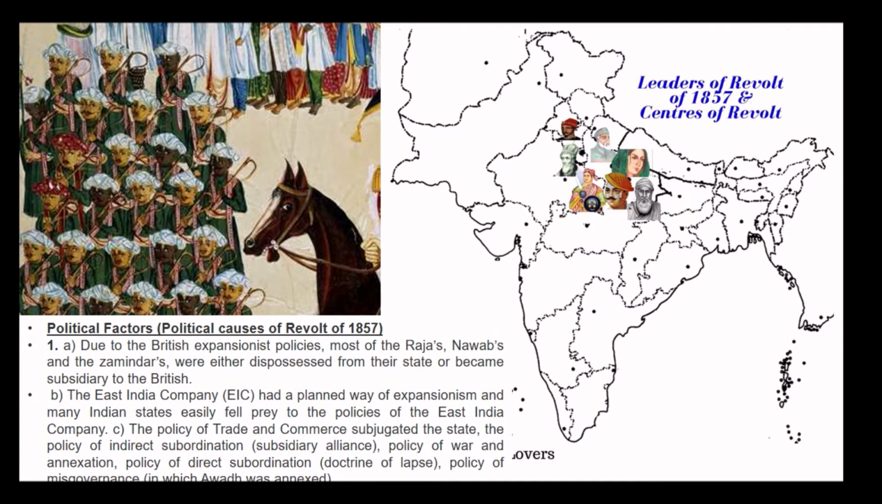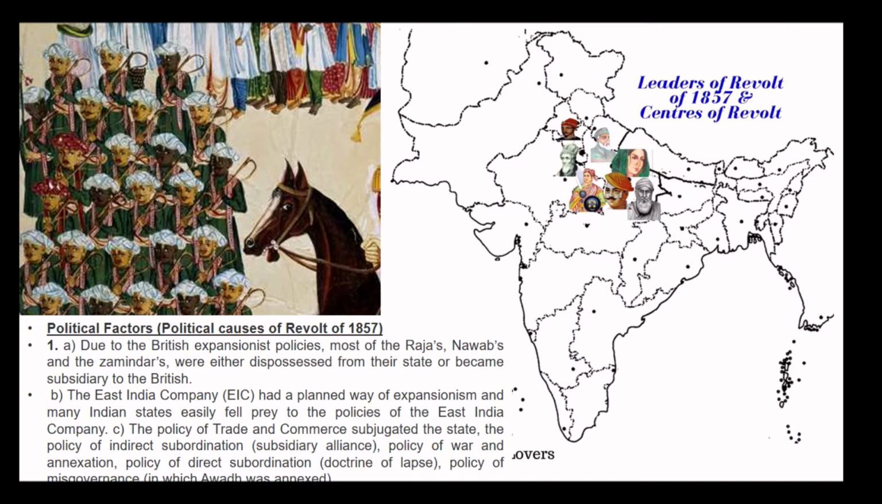Coming to the political causes. What are the political factors that influenced or became a cause for the revolt of 1857? First one, due to the British expansionist policies, most of the Rajas, Nawabs, and the Zamindars were either dispossessed from their state or became subsidiary to the British. So, most of the Indian kings, Rajas, Nawabs, Zamindars lost their kingdoms or their control to the British.